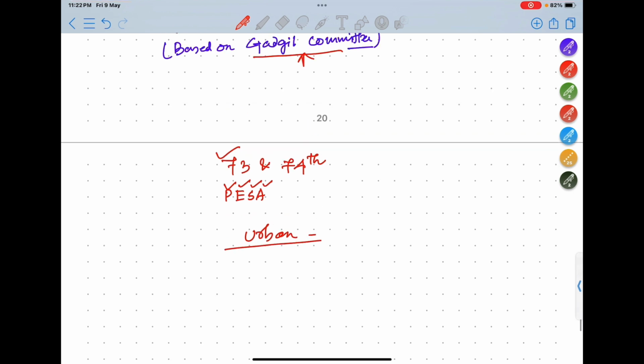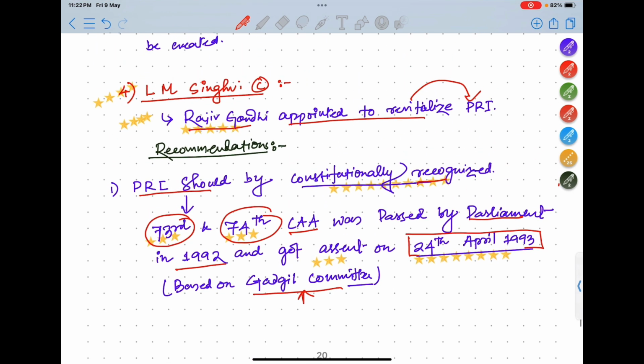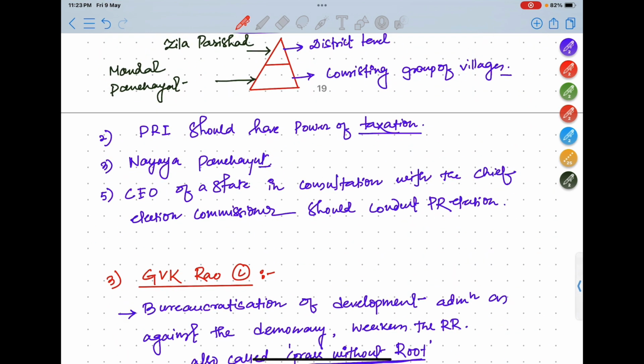So this was all for today. Today we have studied the history of PRI before independence and after independence. Then we read about all the recommendations of the important committees related to Panchayati Raj institutions. In this chapter on Panchayati Raj institutions, committees are very important. So each and every committee, the four committees I have discussed, you should learn by heart. I have given the important data for everything. You just read it. Okay, so this was all for today.